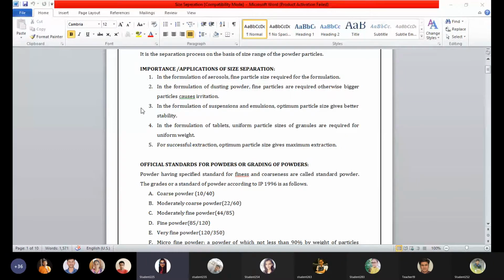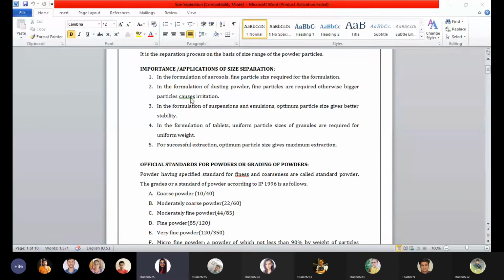If fine particles are not used for the formulation of aerosols, it may also block the propellers or any other small devices which are used to make the aerosols.